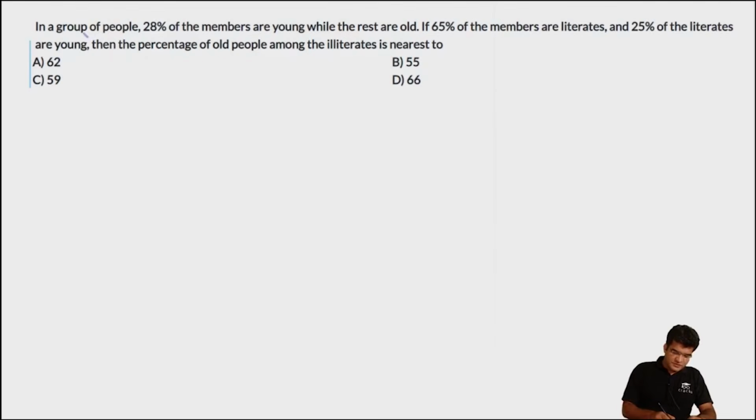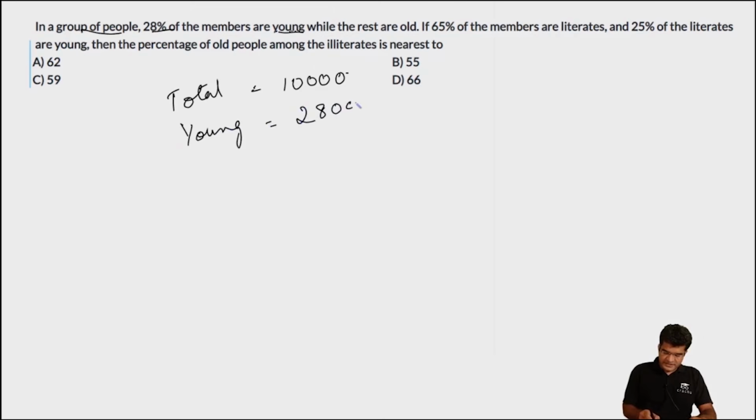In this question it is told that there is a group of people and 28% of the members are young and the rest are old. So let us assume that the total number of people, just for ease of calculations, is equal to say 10,000. So what is the number of young people? The number of young people is 28% of this, which is equal to 2,800. And what is the number of old people? All the remaining people are old, so that will be 7,200.